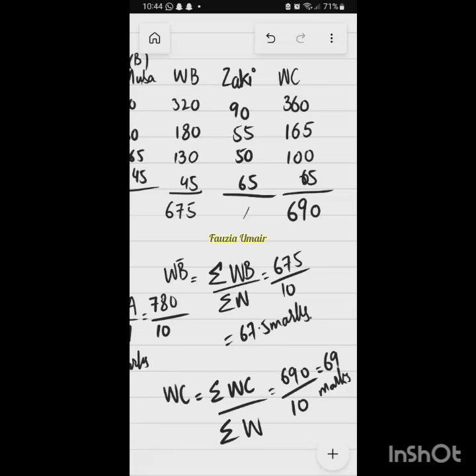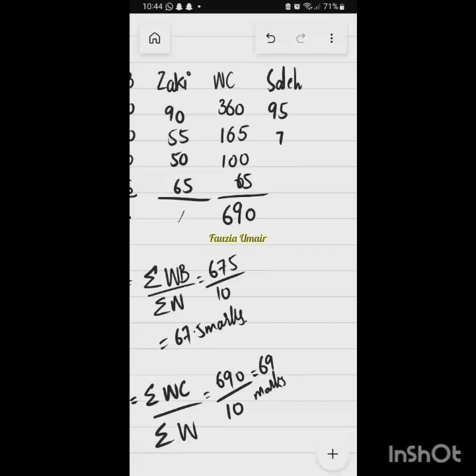The last student is Saleh. So Saleh had 95 marks in math, 70 marks in physics, 60 marks in chemistry, and 60 in bio. This is how Saleh performed in the test. So now the weighted marks of Saleh. Saleh is represented by D.